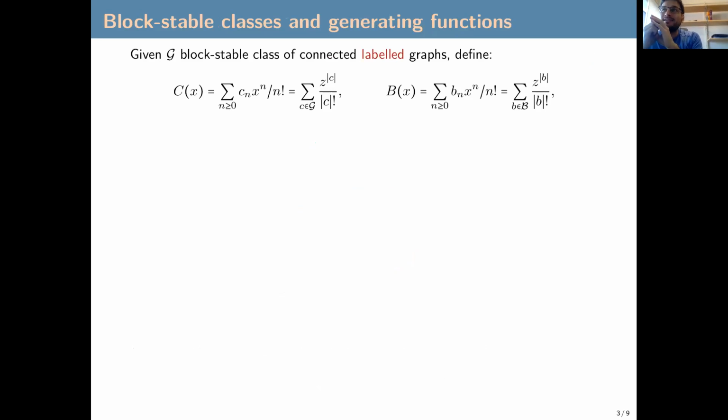We study block-stable graphs because they are amenable to being encoded easily by generating functions, so that we can count. We will restrict ourselves to connected classes of graphs, but all the results here can easily be extended to non-connected graphs. Here will be the generating function of connected graphs, where little c_n is the number of connected graphs on n vertices. We only deal with labeled classes of graphs, so we divide by n factorial. And b(x) will be the generating function of the blocks in the class.